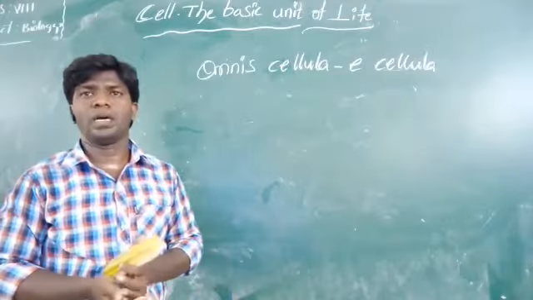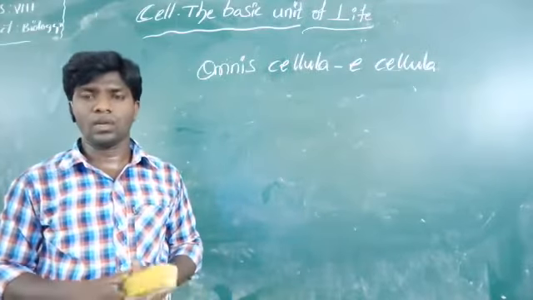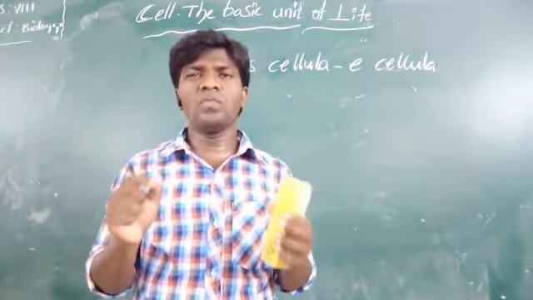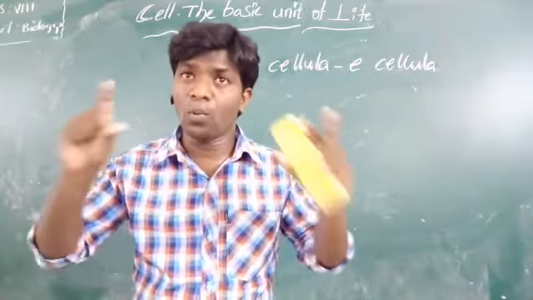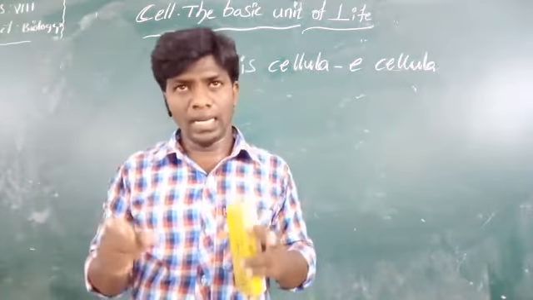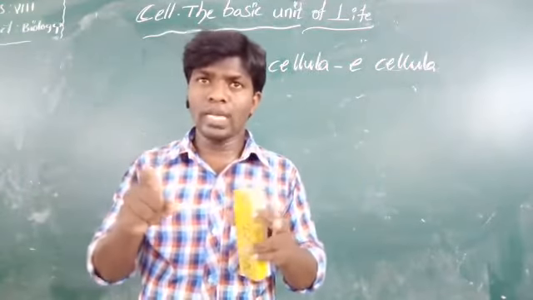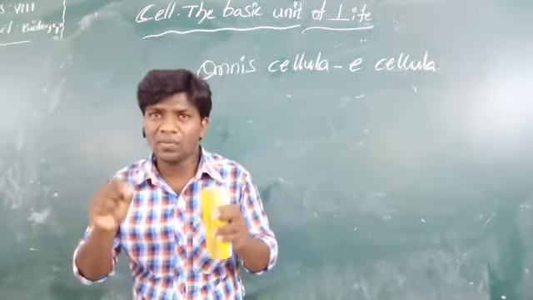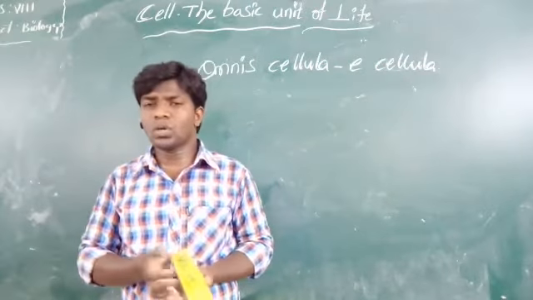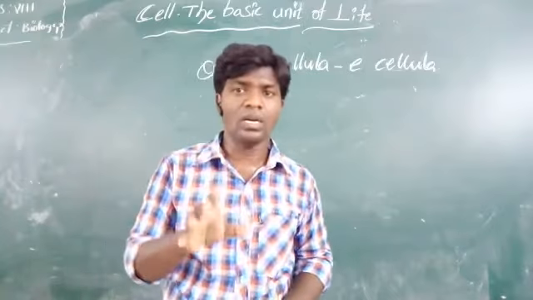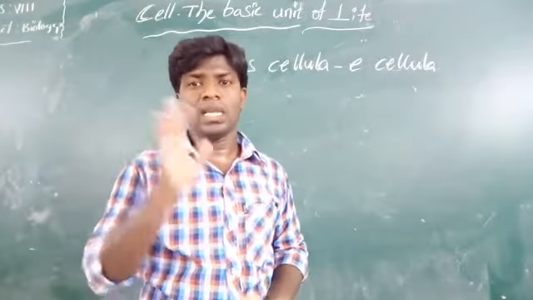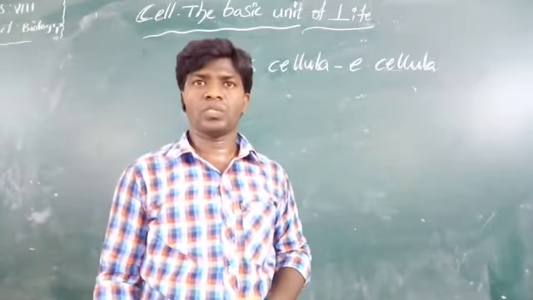That is the meaning of it. And Rudolf Virchow modified the hypothesis of Schleiden and Schwann to give the cell theory its final shape. So he was the first person to give the final shape of the cell theory, Rudolf Virchow.